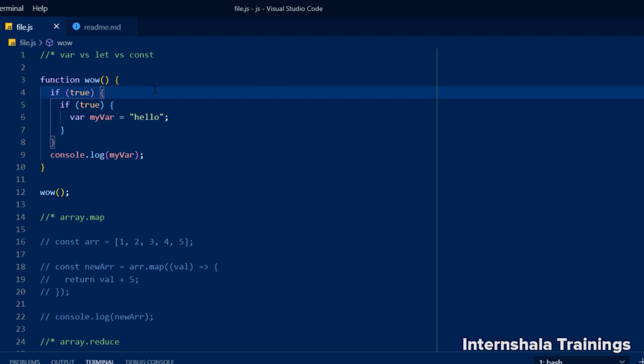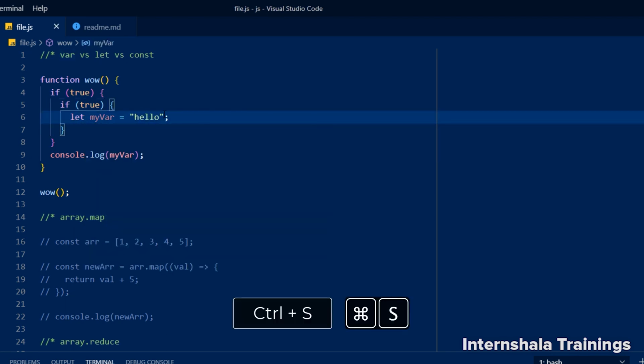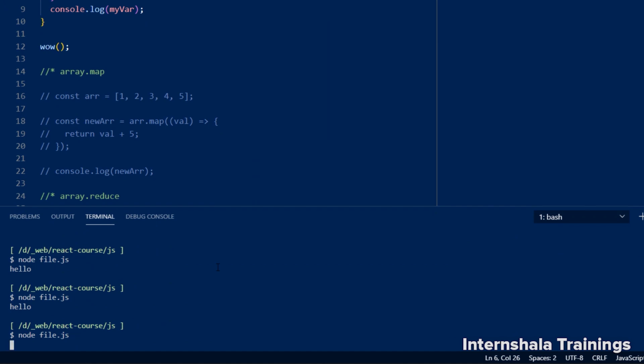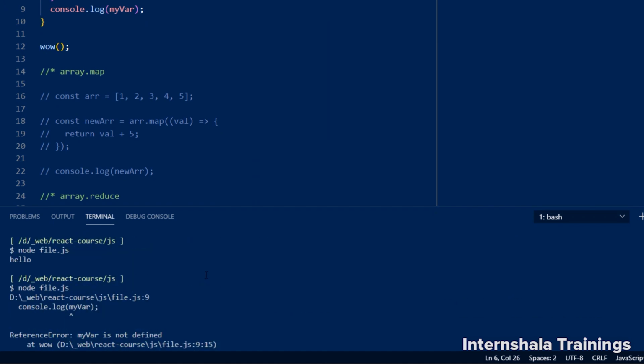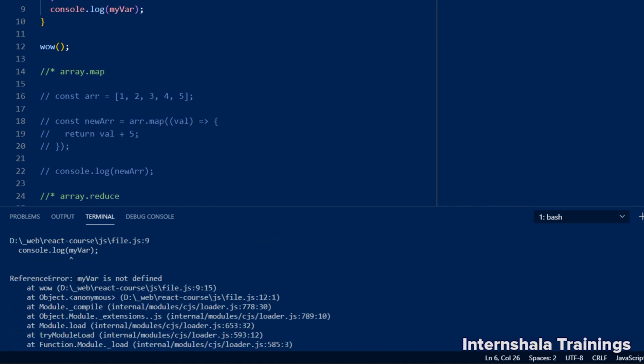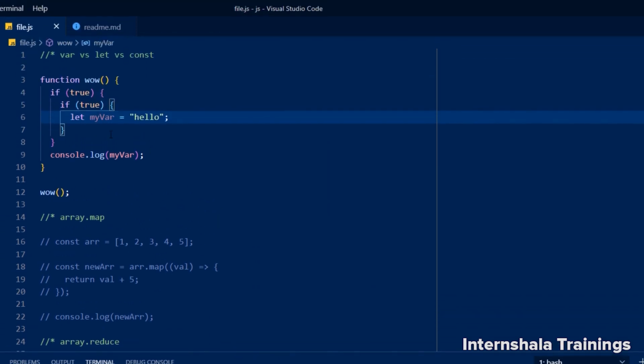This is bad in modern JavaScript because it can be unpredictable. This is why nowadays you will see var nowhere. We use let and const to make our variables scoped to the closest brackets. Now, if I change this var to let, and if I save it and try and execute this file, I will have the reference error saying my var is not defined, because this let my var is scoped only to the closest brackets.